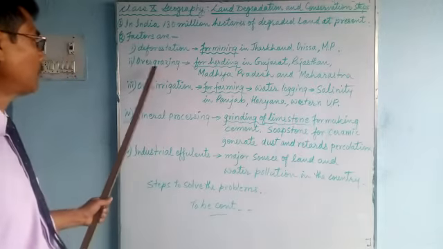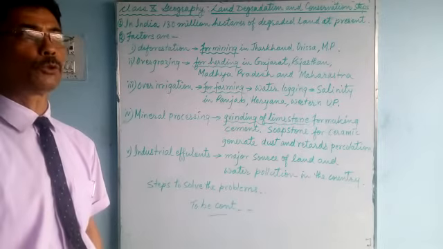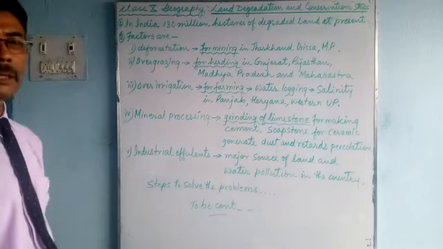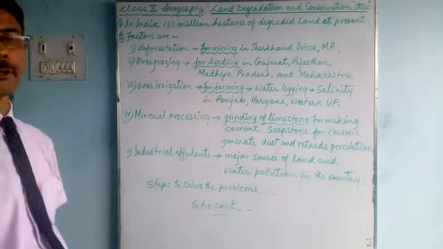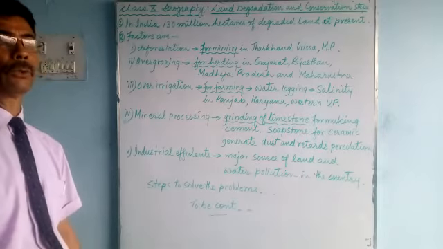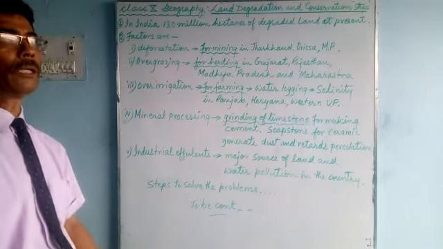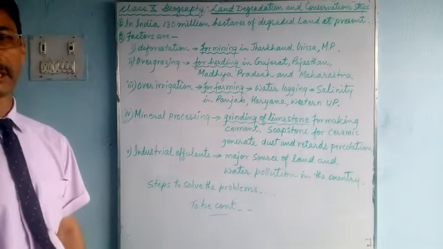But these are the factors that destroy the land. So what should be done? Some steps should be taken. We'll continue our lesson in our next class, on steps to solve the problem: what steps should be taken at an individual level, a community level, a state level, or a national level. All these things we'll talk about in our next class.